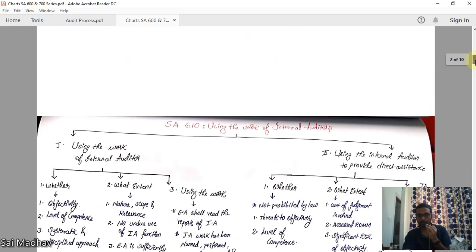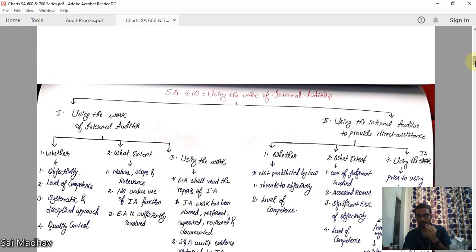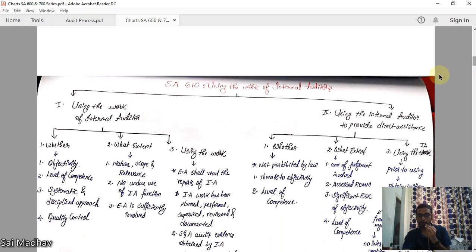This is for the first part of the standard, using the work of internal auditor. Now, the second part is using the internal auditor to provide direct assistance. That means you are using the internal auditor to have work performed for yourself. You are not using the work performed, you are using him directly. Now, first, use or not. First, it should not be prohibited by law.